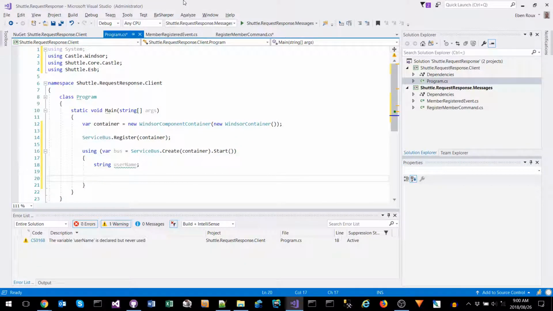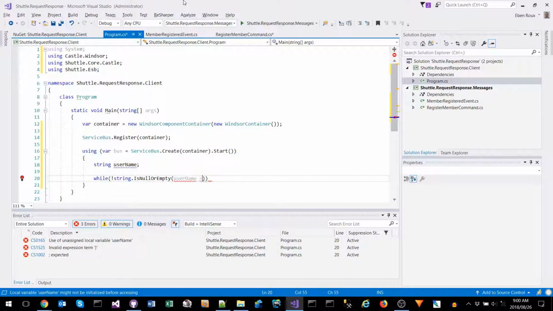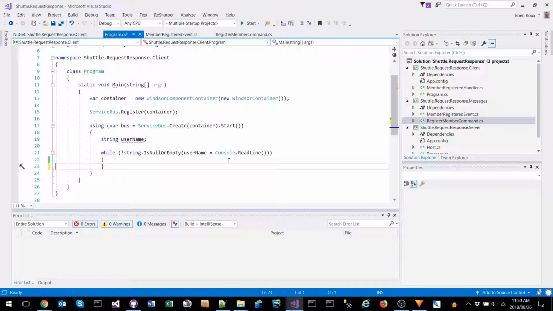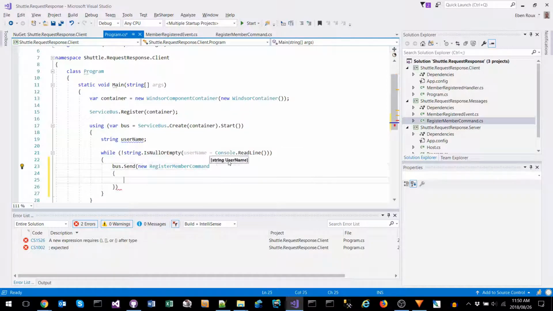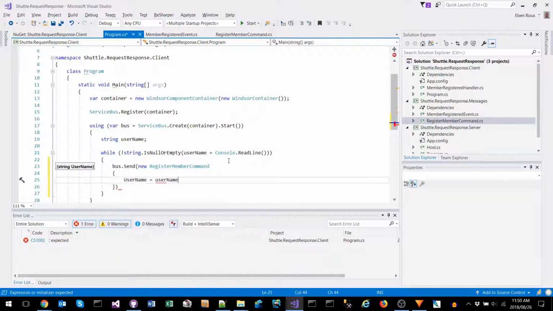We will then read a line from the console, and then send a register member command message using that input as our username. We will keep doing this until we receive an empty line.